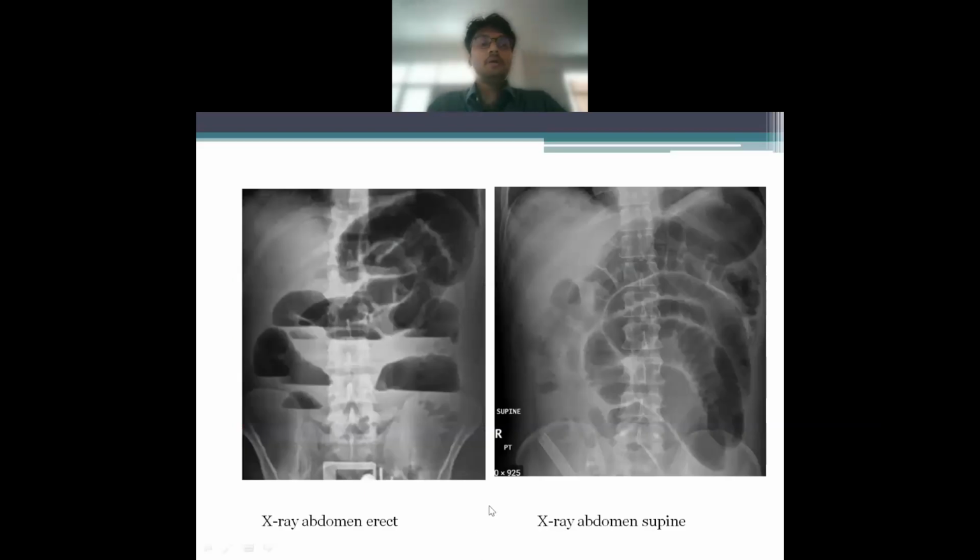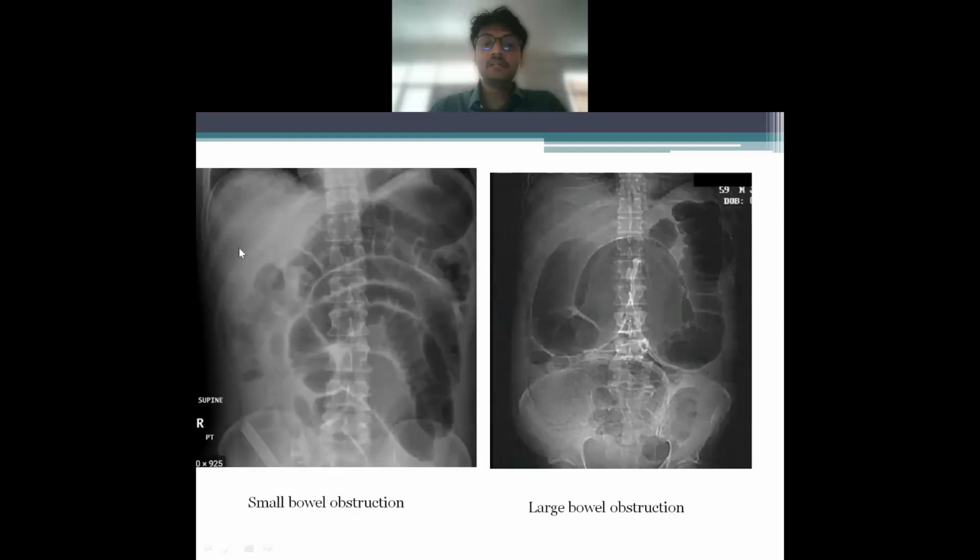Now, this is a very important question which is often asked in exams: whether to go for an erect X-ray or a supine X-ray. Love and Bailey clearly write that X-ray abdomen supine is to be done. Why? The erect X-ray abdomen actually gives you a diagnosis of air fluid levels. However, a supine X-ray tells you that there are small bowel loops, where we can see the plicae semilunares or valvulae conniventes. These are small bowel loops that are getting dilated, and there is paucity of gas in the colon. So there is a chance there might be a small bowel obstruction.